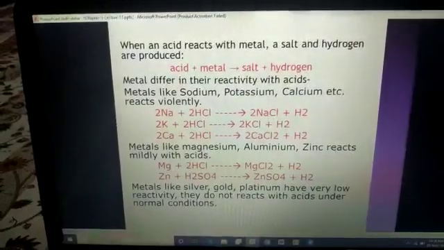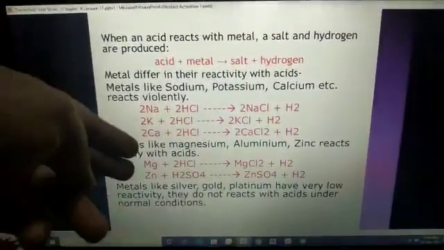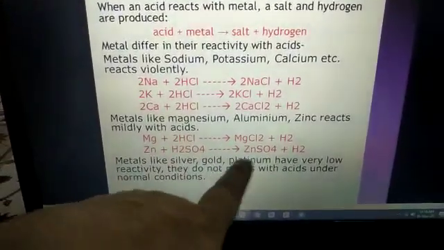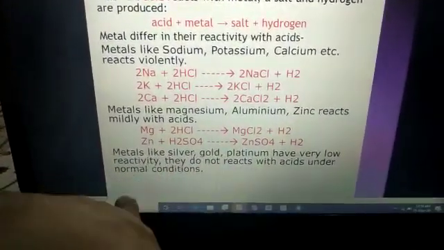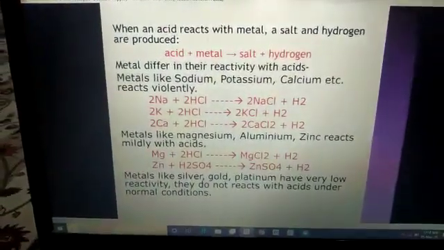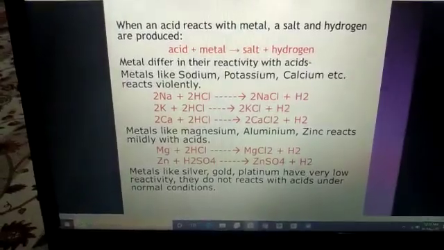Now, just write these two reactions also over there, and after that write down about the group of metals which are non-reactive with acids. Clear, students? Are you attempting the answer in your notebook?